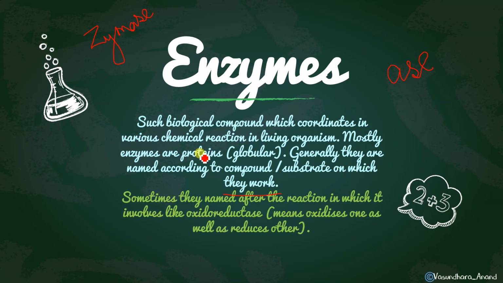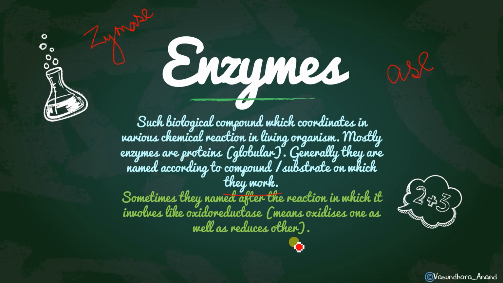Sometimes they are named after the reaction in which they are involved, like oxidoreductase, which all the bio students must know from the Krebs cycle. There, I think in the third or fourth step, the oxidoreductase enzyme is used, which oxidizes one compound as well as reduces the other.